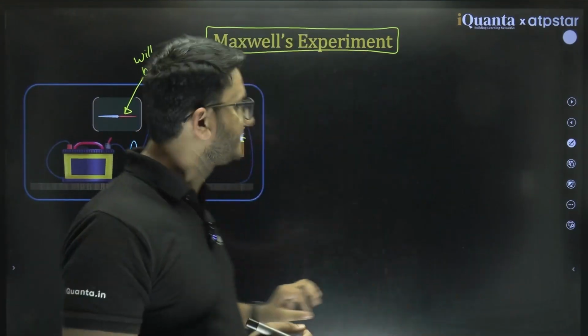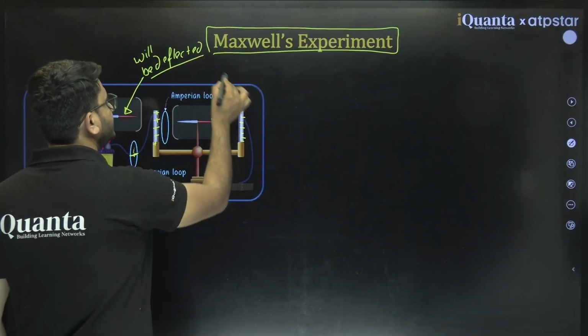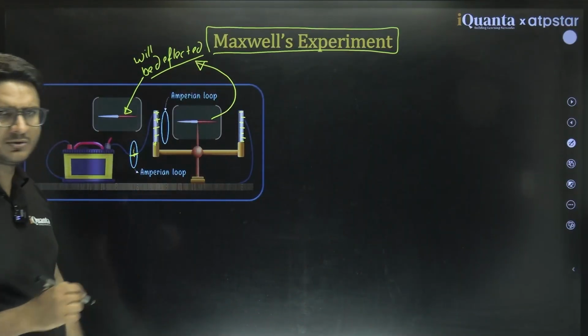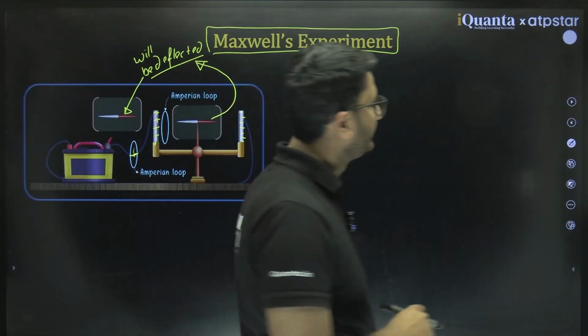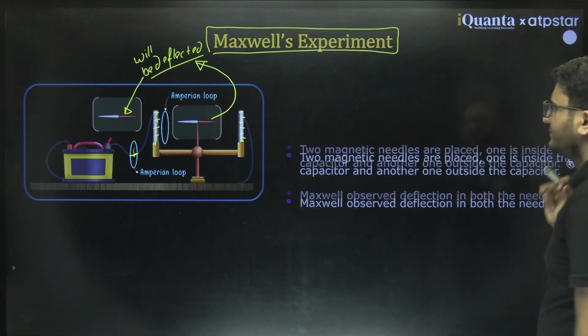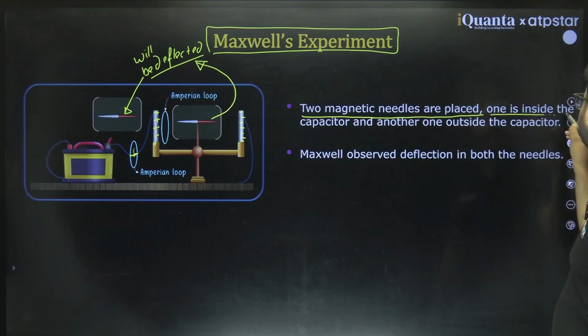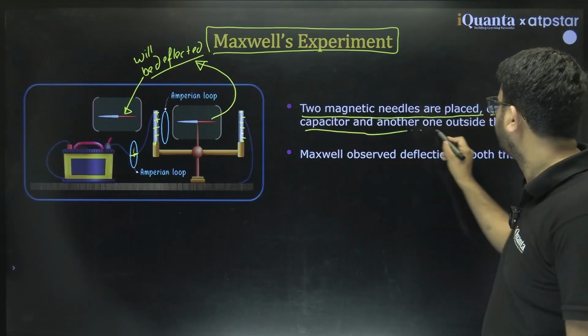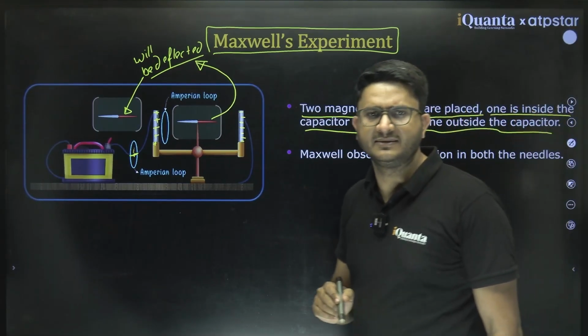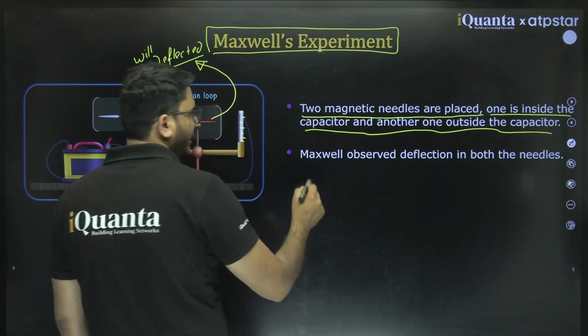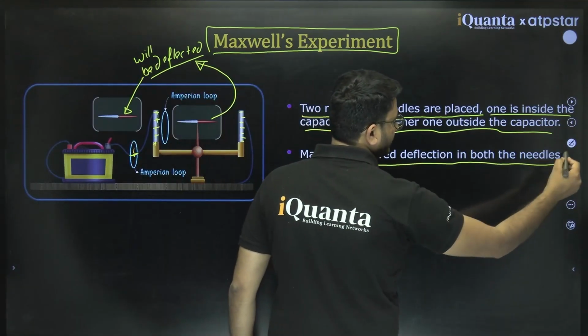But what was the case? This needle also got deflected. So that was the first time. When both the two magnetic needles are placed, one inside the capacitor and another outside the capacitor plate, near the current carrying wire, Maxwell observed deflection in both the needles.